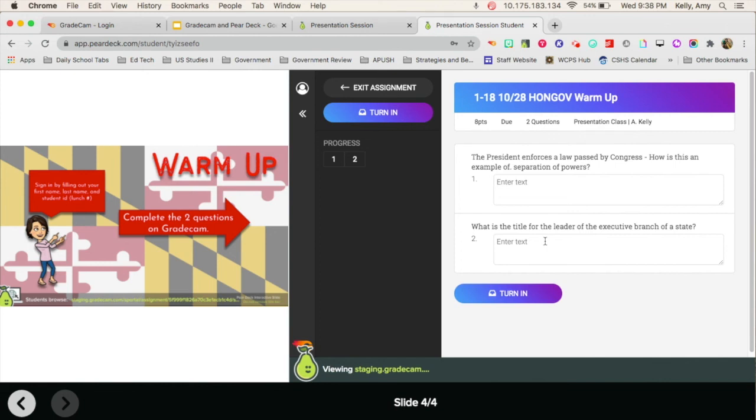And as we've practiced, as we've done more and more, we've gotten more comfortable and been able to add more types of assignments into their student portals for GradeCam so that we can see everything all in one.